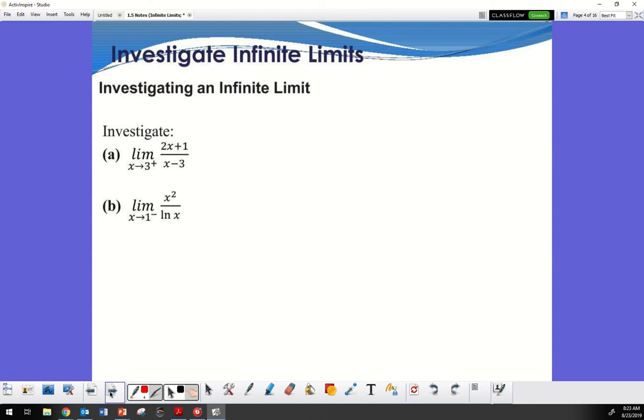Okay, let's try 3.1. Is that on the right-hand side here? Yeah, that is. So if I were to do that, I know it's going to be an asymptote already. So mentally, I'm thinking 3.1. So this is going to be 2 times 3.1 plus 1 over 3.1 minus 3.